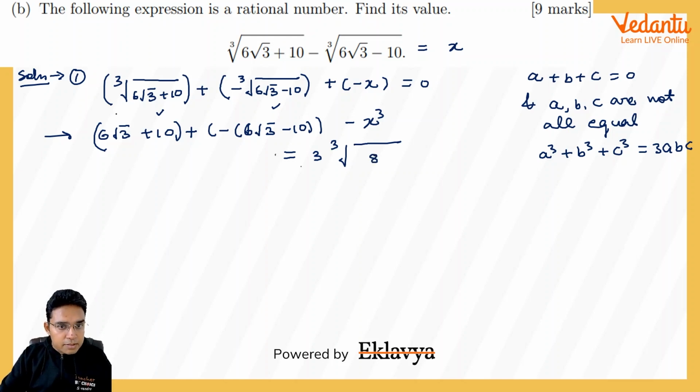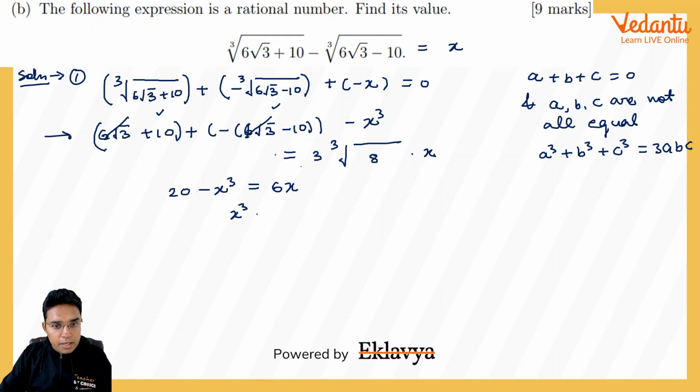And here the 6 root 3 terms get cancelled, so we are getting 20 minus x cube is equal to, on the right hand side, 3 into 2, that is 6. Sorry, there is one more thing I have missed, that is x here. So on the right hand side, it will be x.